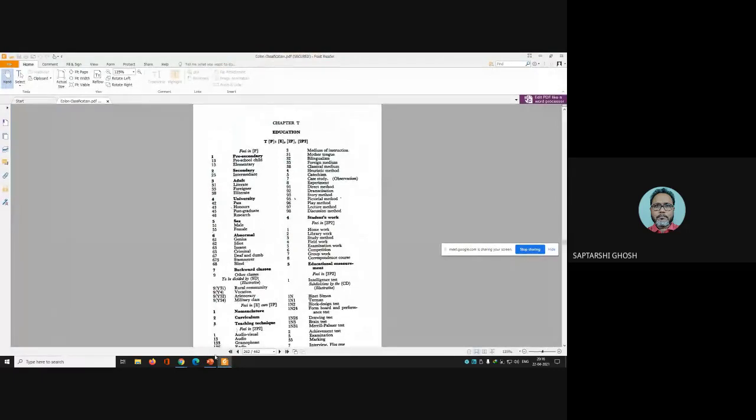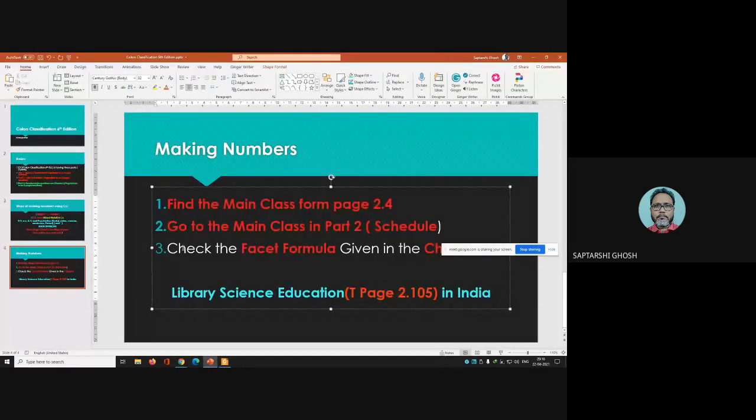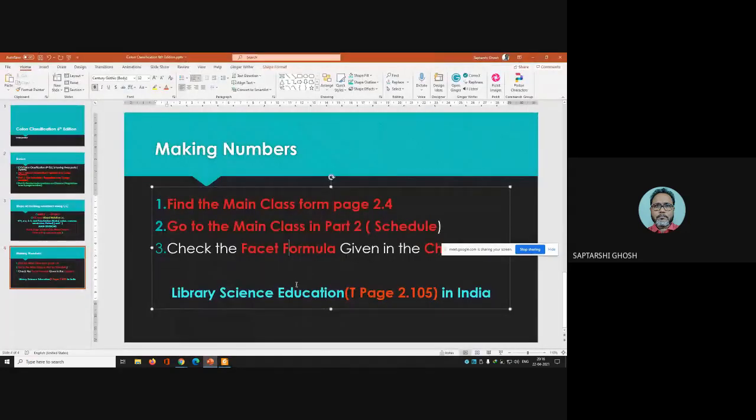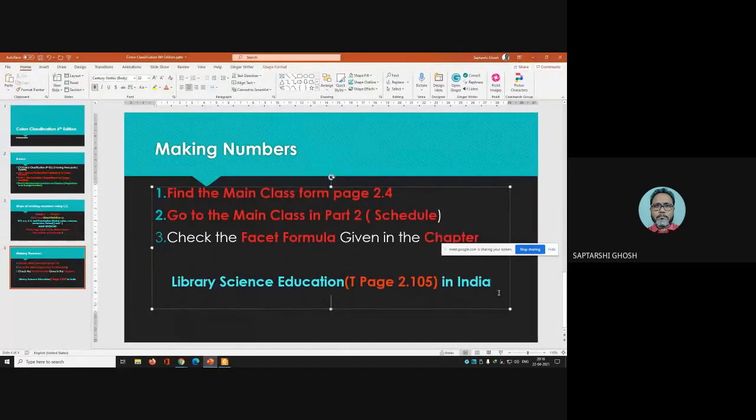Okay. Now under education, what you have to see? You have to see the facet formula. Now see, under education, this thing is known as the facet formula. This T, P, colon, E, comma, 2P, comma, 2P2. This is known as facet formula. For each and every class, the facet formula is given. So write the facet formula here. What is that?